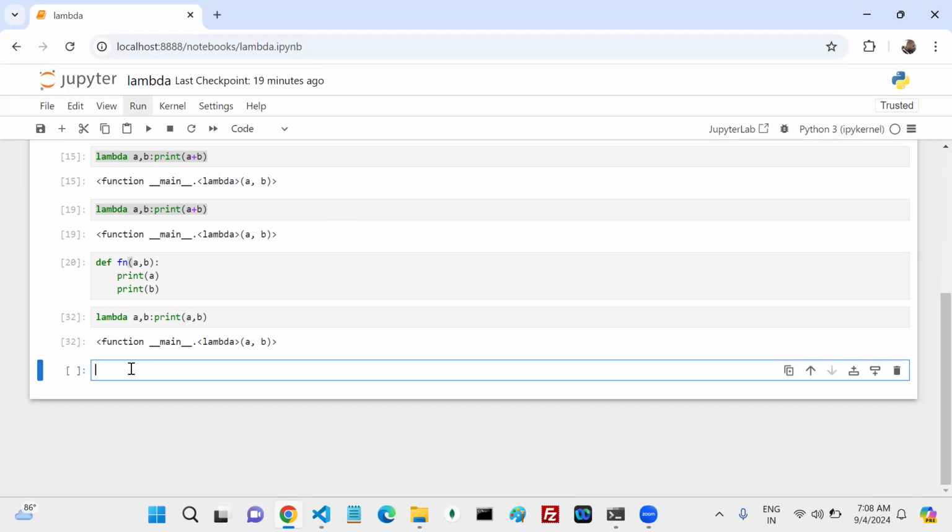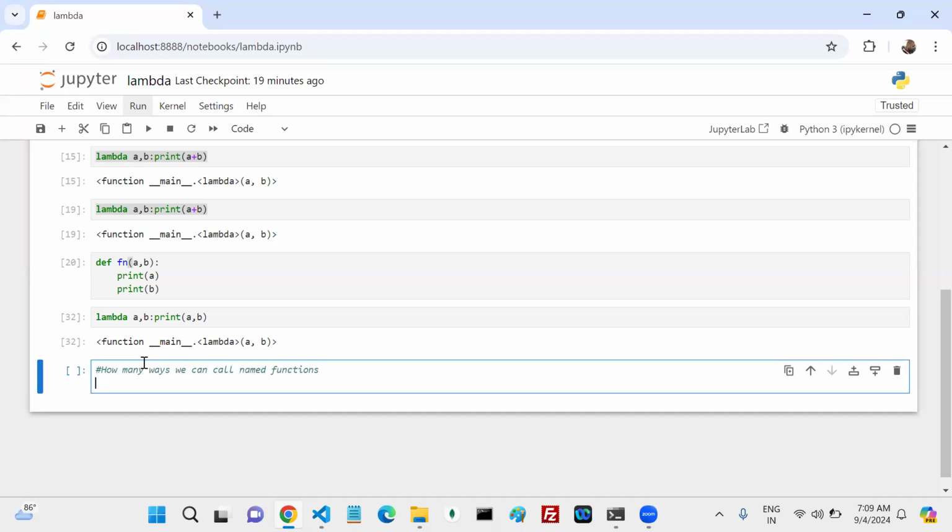Anyone? How many ways can we call an anonymous function? Okay, leave it. How many ways can you call a named function? Tell me the different ways.